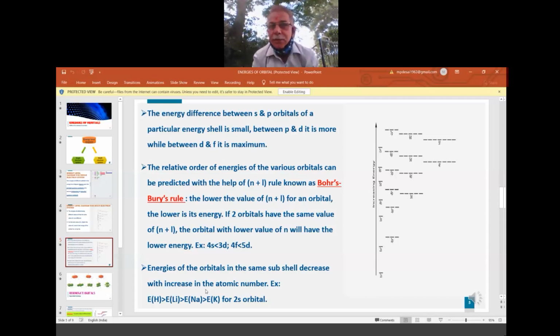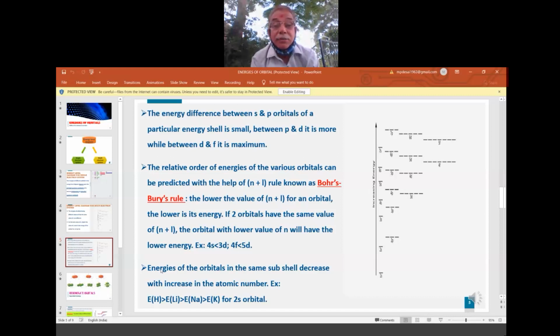If you see the d orbital shape, it has four lobes. They are widespread in 3D space. And F is again a double dumbbell shape, a more complex shape, still widespread in 3D. So that's why they have more energy, and when they have more energy, the difference is also more. Because they are away from the nucleus and widespread in 3D, they possess more energy. That's why the SP difference, PD difference, DF difference. If you compare, the SP difference is small. That is the idea behind this statement.